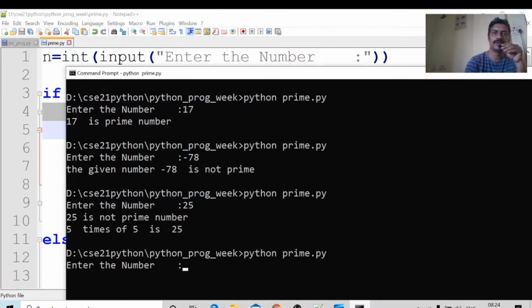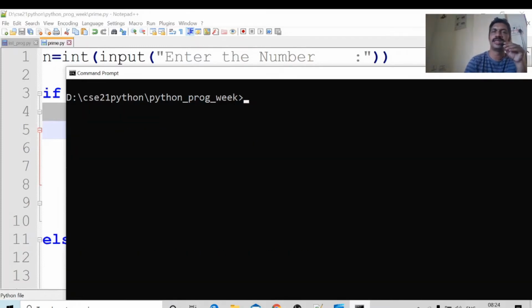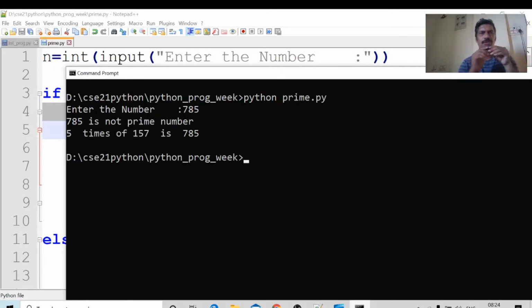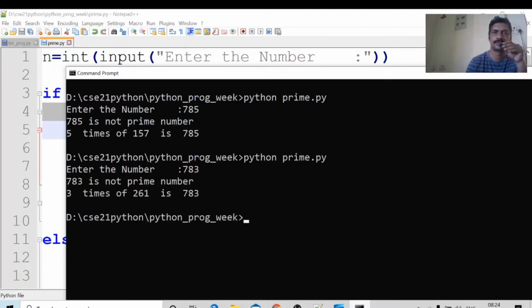Now I will write 21. 21 is not a prime number because 3 times 7 is 21. prime.py, I will give 785. 785 is not a prime number, 5 times 157 is 785. 783 is also not a prime number.